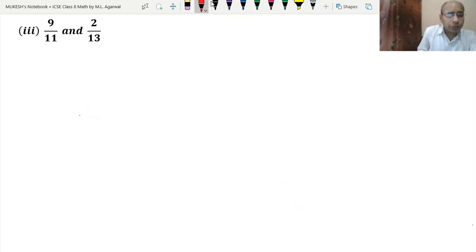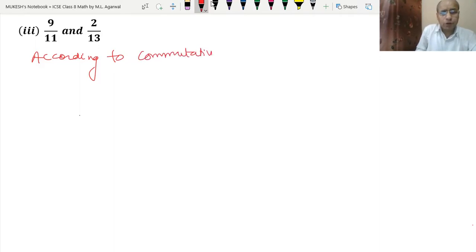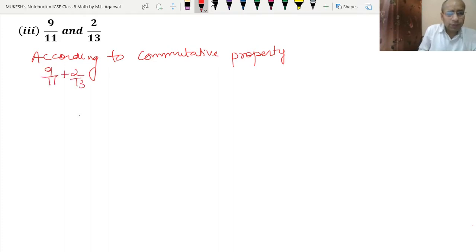Okay. Now let's do the third part, again with the commutative property. So what does the commutative property say? According to the commutative property, 9 upon 11 plus 2 upon 13 is equal to 2 upon 13 plus 9 upon 11. Whatever we add, basically. So we take the LCM of 11 and 13. Since both are prime numbers, their LCM will be 11 into 13, which is 143.